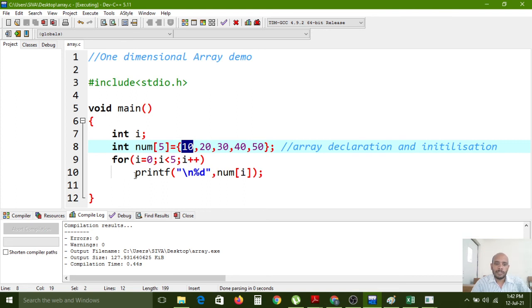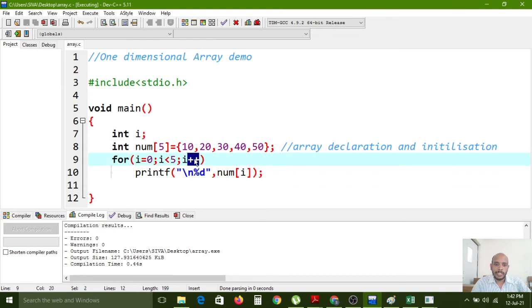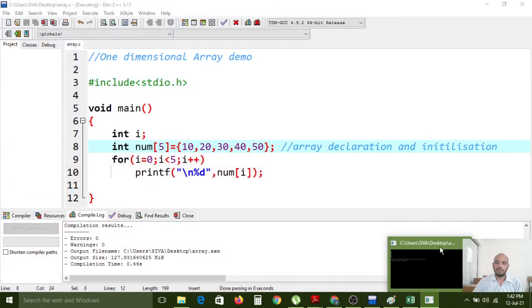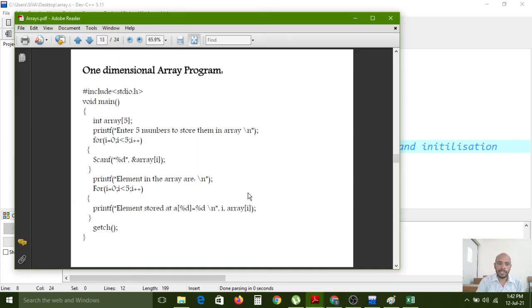After the statement has printed, the i value is incremented again, 0 plus 1 is 1. So in the second iteration the i value has changed from 0 to 1. In the first index we have 20 as the data element. Like that 20, 30, 40, for every iteration one step it moves, and the value there it prints on the console. So here, the one dimensional array is completed like this.